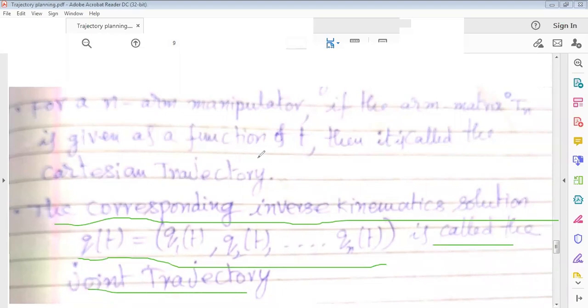So I hope you understood the difference between Cartesian space trajectory and joint space trajectory.